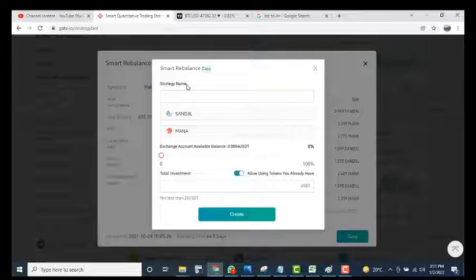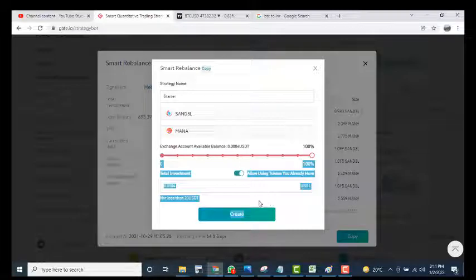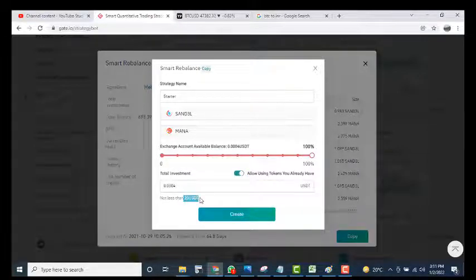After clicking here, I can see the strategy name. I just have to type a strategy name, any kind of name. This will be my strategy, and suppose my strategy type is starter. Then you can see the minimum amount here, and a minimum of 20 USDT should be there to create a strategy. In my account, I don't have 20. Actually, I have already invested all the USDT in other strategies. So you just have to click on create.